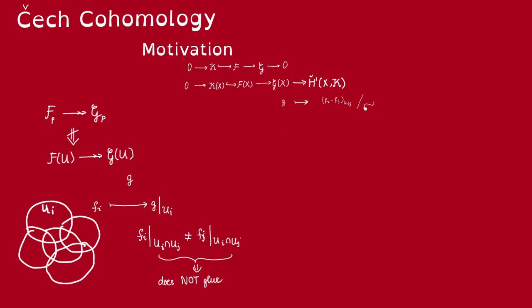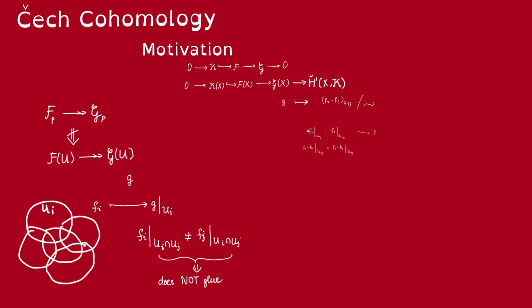So what should we quotient out by? When does g come from a global preimage? Well, at first glance, you might say we should require these preimages to be compatible. Well, that's indeed sufficient. If they are compatible, then indeed they will glue to a global preimage. But is that really necessary? Remember that the preimages here are not unique. On each U_i, if f_i is a preimage, then if we add another element in the kernel of the map restricted to U_i, we get another preimage on U_i.